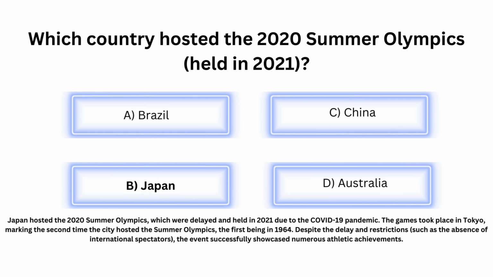Japan hosted the 2020 Summer Olympics, which were delayed and held in 2021 due to the COVID-19 pandemic. The Games took place in Tokyo, marking the second time the city hosted the Summer Olympics, the first being in 1964. Despite the delay and restrictions, such as the absence of international spectators, the event successfully showcased numerous athletic achievements.